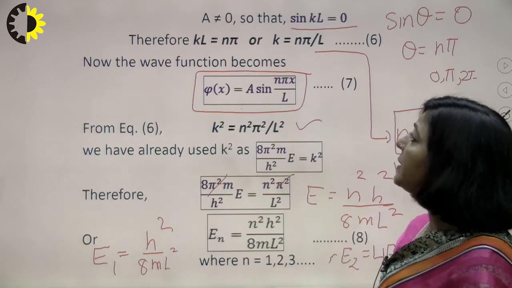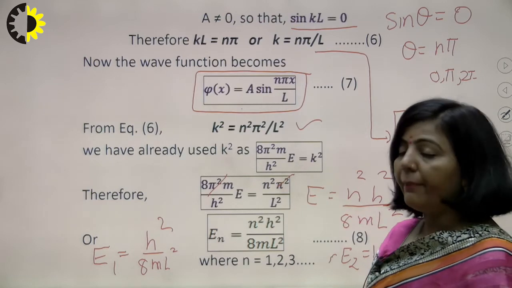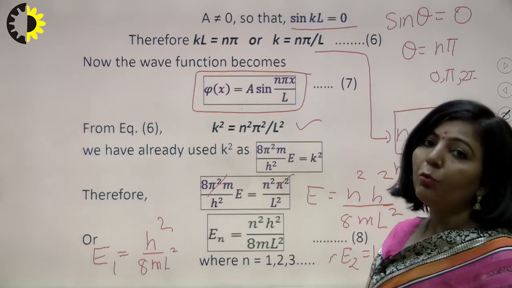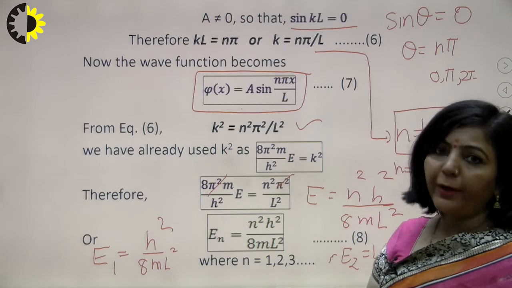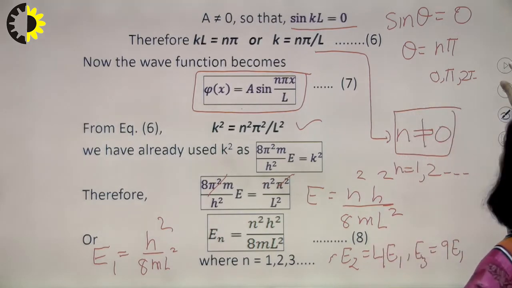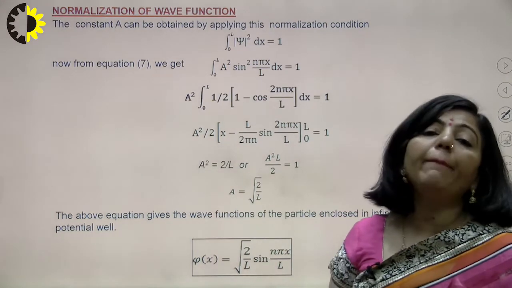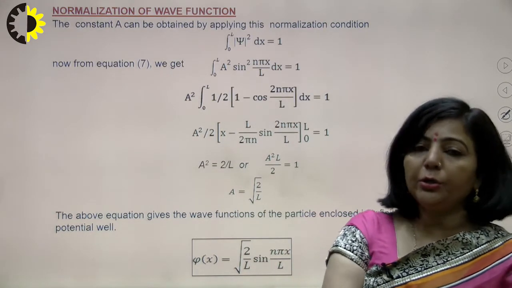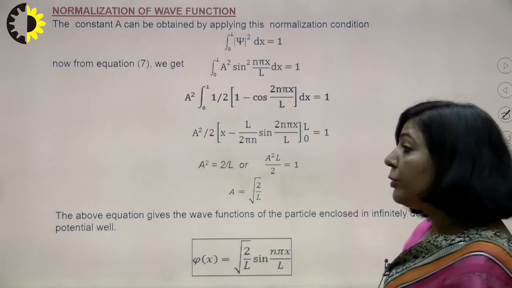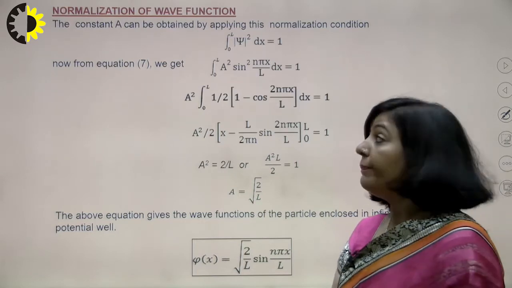But there is one problem. We have this wave function now, A sine n pi x upon L, but there is still one unknown constant A, so we have to find that. How are we going to find the value of that unknown constant A? For that, you are going to apply the normalization condition. I have already explained the normalization condition in my last lecture.